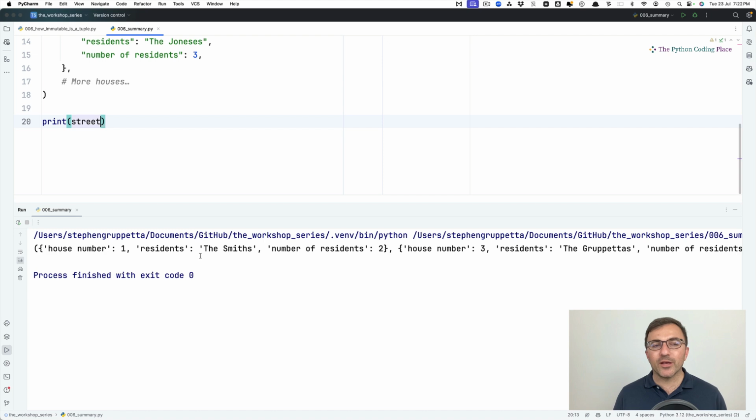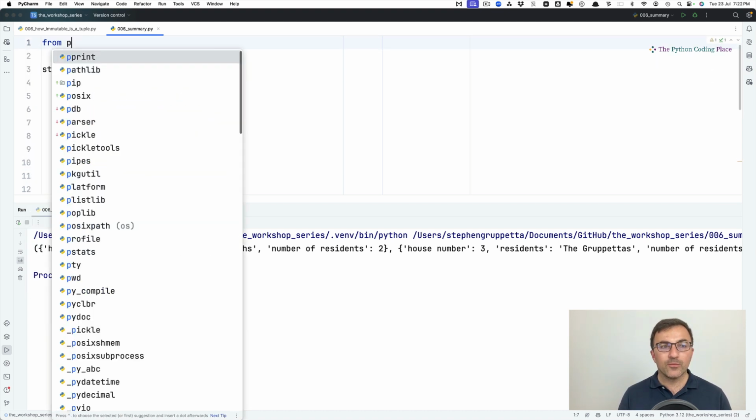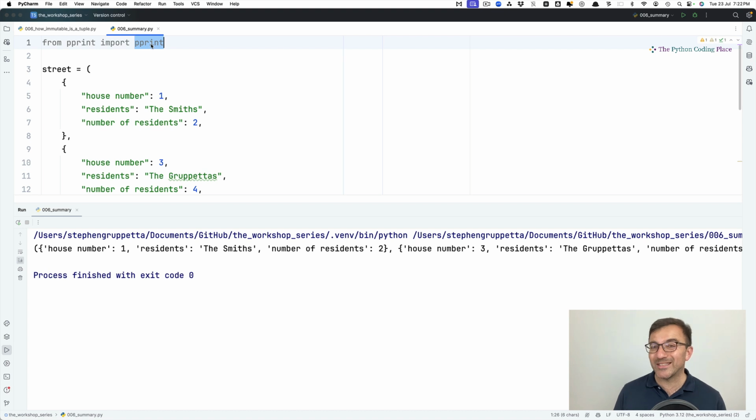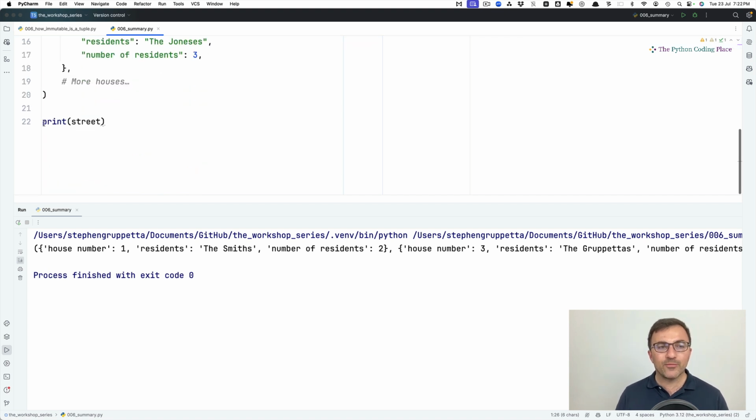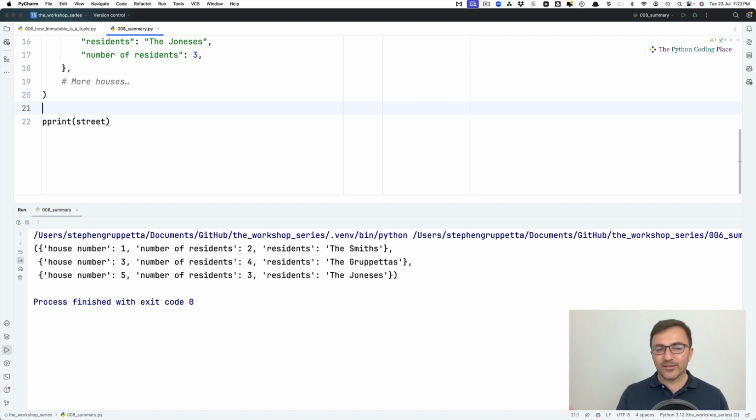Now, when we print a tuple of dictionaries or any data structure, you can scroll sideways. That's a bit annoying. So one option is to use the pretty print module. From pprint, import pprint, correct. So from the pprint module, import the function which also has the same name. You see this often in Python, right? The name of the module is the name of the main function within it. So pretty print does the following. Instead of print, I can use pretty print. And that's much better, right? I can see the tuple of dictionaries in a more sensible way.